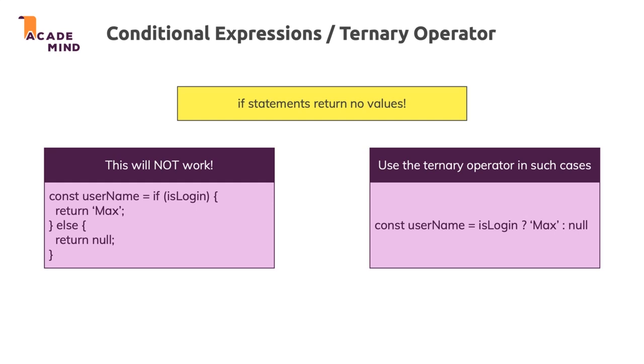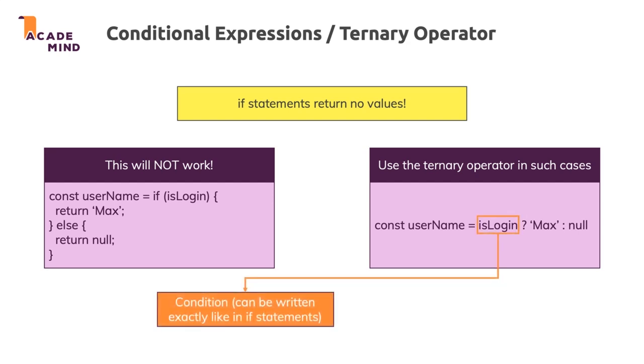It allows you to have an inline if statement, if you will, without the if keyword, because that can't be used inline, but with the question mark and colon operators here. And together they make up that ternary operator. Now, the logic here is simple. You first put your condition which you want to check, and there you can have any condition you could have in an if statement, including multiple conditions combined with and or. Then you have the question mark, and thereafter you have the value you want to use if the condition is true.